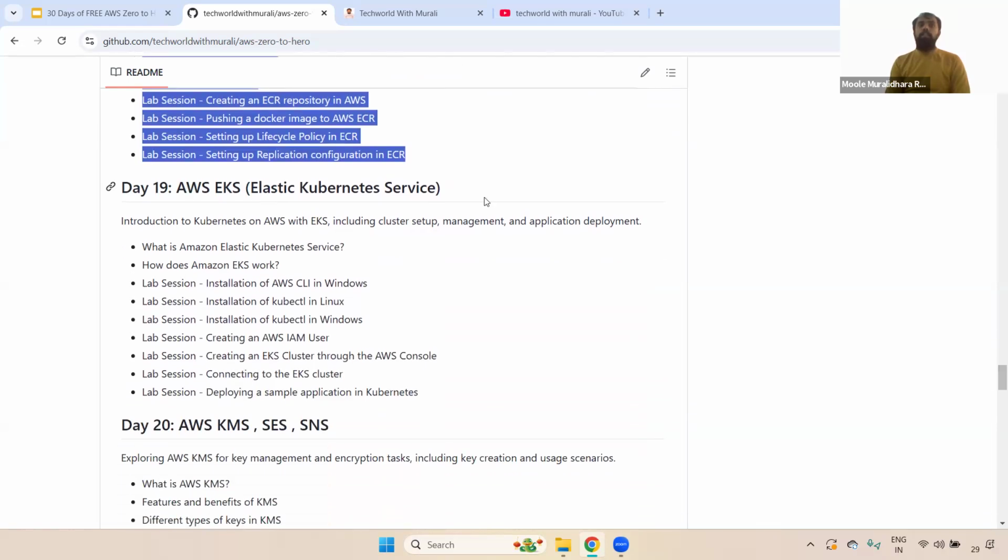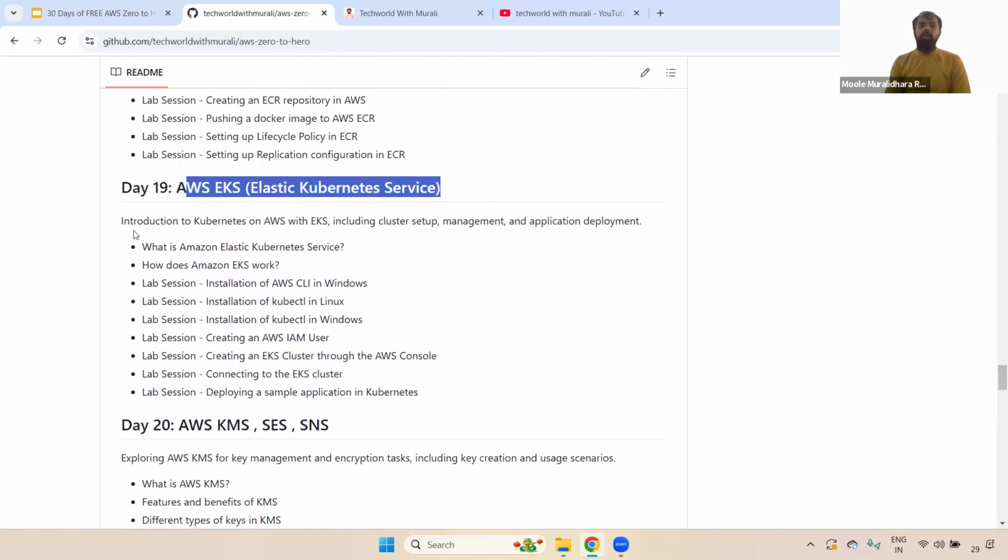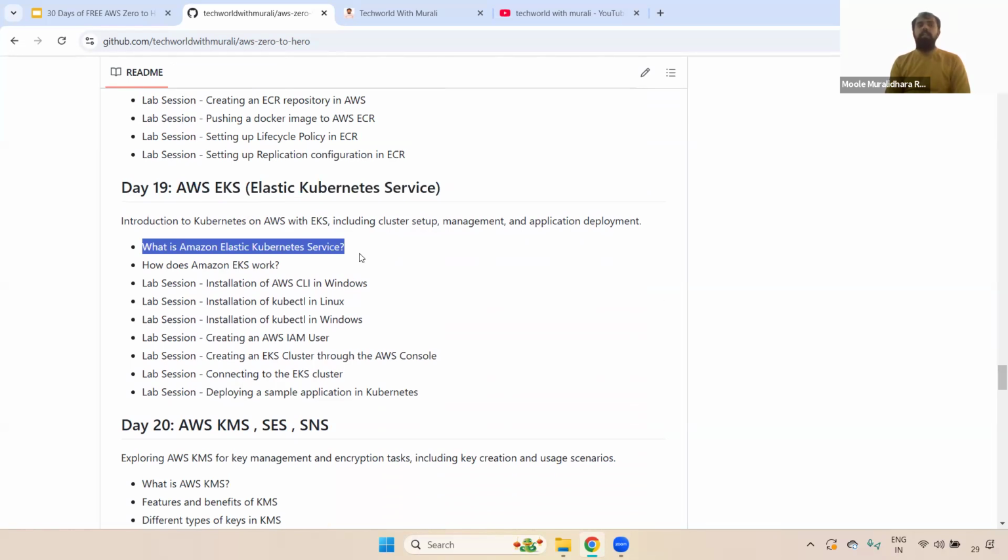And coming to AWS EKS, here we discussed what AWS EKS is, how AWS EKS works, how we install AWS CLI and kubectl, how we create the IAM user, how we create the AWS EKS cluster through the AWS console, how we connect to that particular EKS cluster, how we add workloads to the specific AWS EKS cluster, and how we deploy. Everything we have covered here. Okay, clear, right? Any questions?